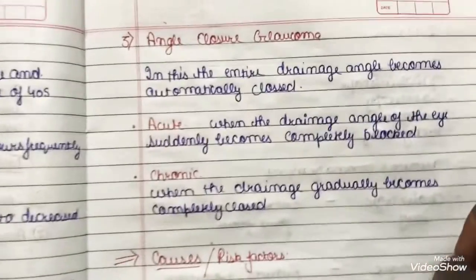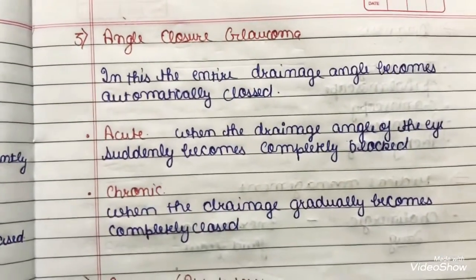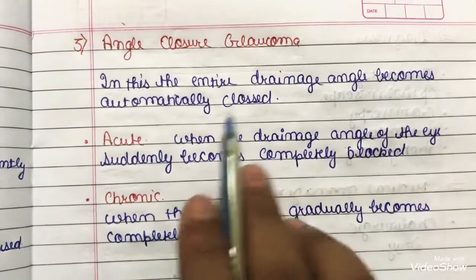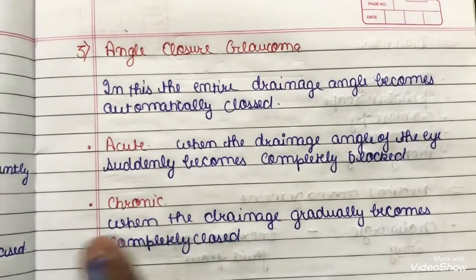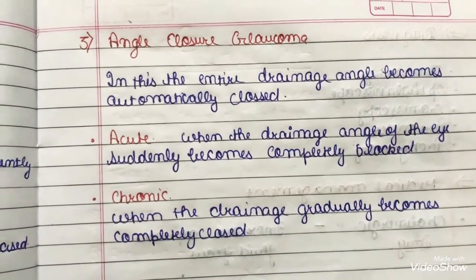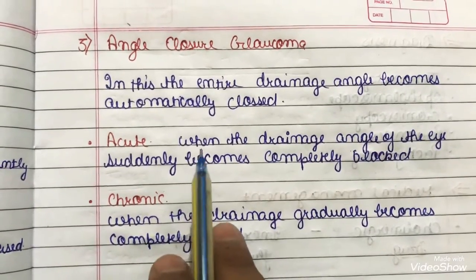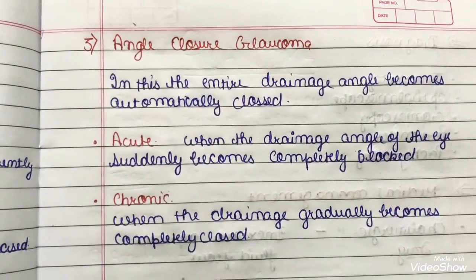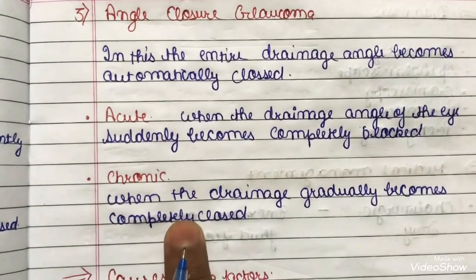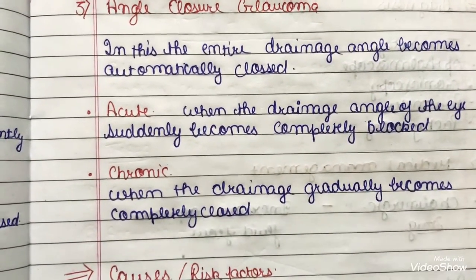Now talking about angle closure glaucoma, in this the entire drainage angle becomes closed. It is caused by a disease and is common after the 40s, and it leads to a closed angle, which means the drainage is totally closed. In acute there is a sudden closure, and in chronic it is gradually closed, which means slowly.